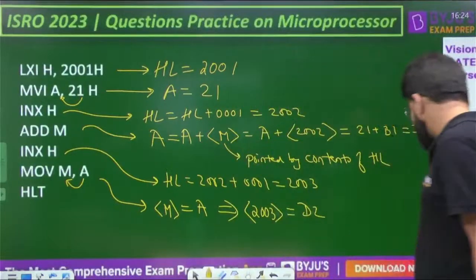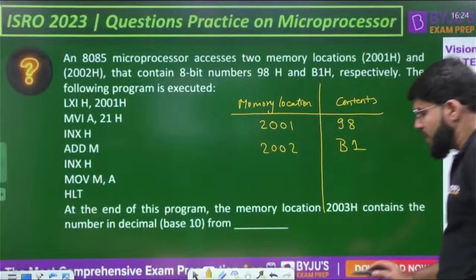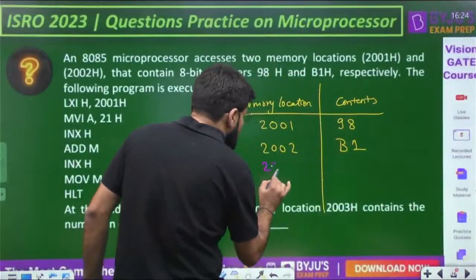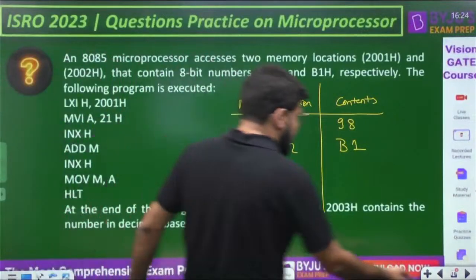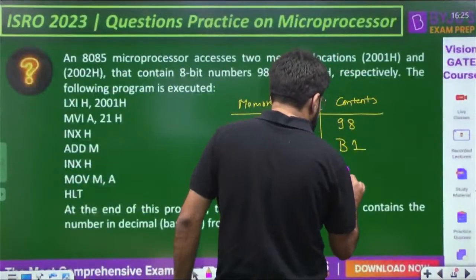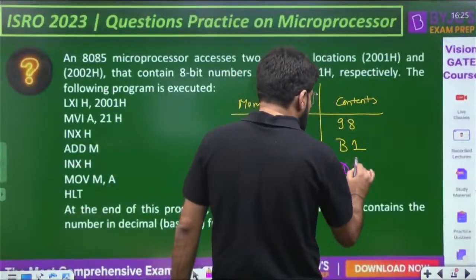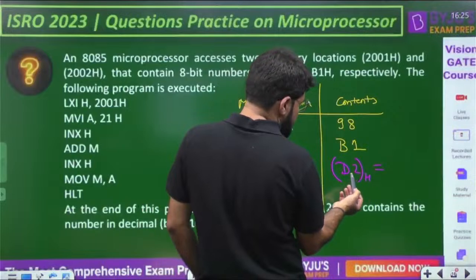Now what is the question? At the end of this program, memory location 2003 contains the number in decimal. Of course, we first get the answer in hexadecimal, and the number in hexadecimal is D2. The content is D2. Now D2 is actually hexadecimal. So just converting to decimal, this is position 0, position 1.